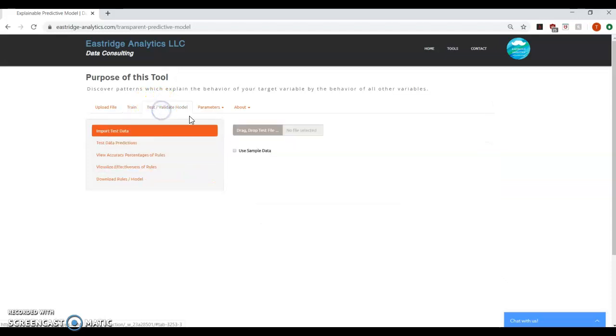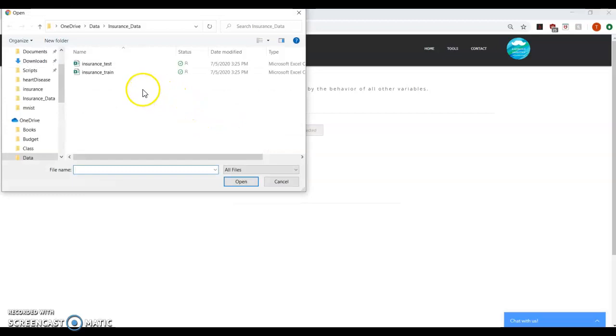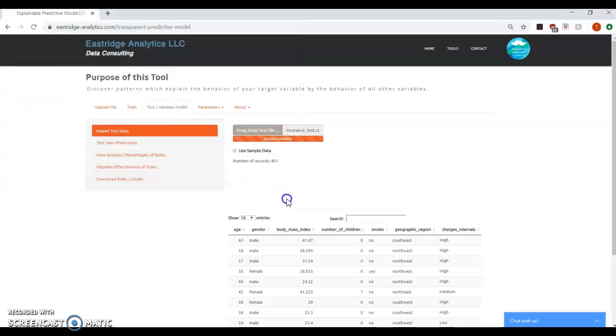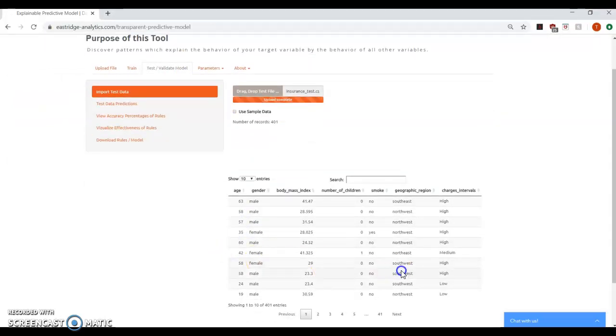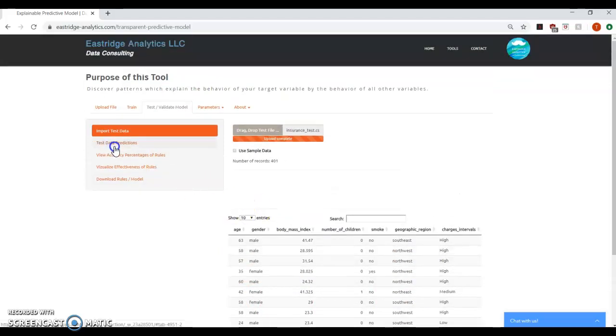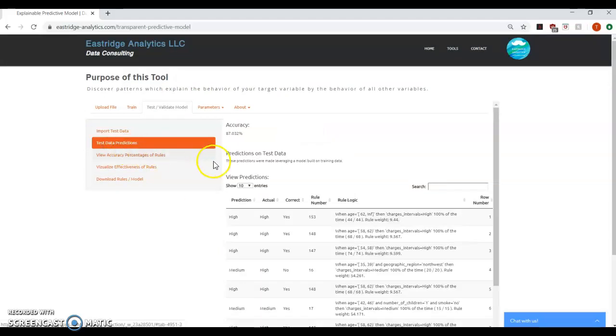If we go to the Test tab, we can import our test data, which the program has not seen yet, and the program will automatically classify this new data. So this is very similar to the training data, but it's brand new data. When we click Test Data Predictions, we can see that the program had an overall accuracy of 87%, predicting which category the customer would fall into.